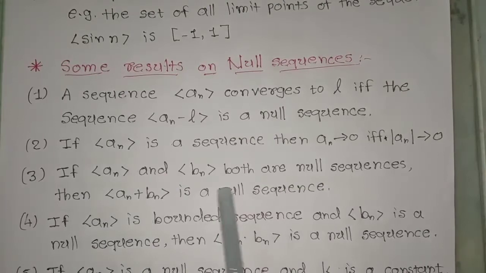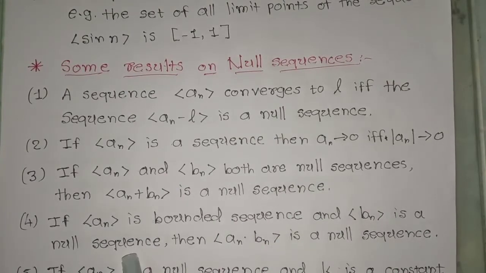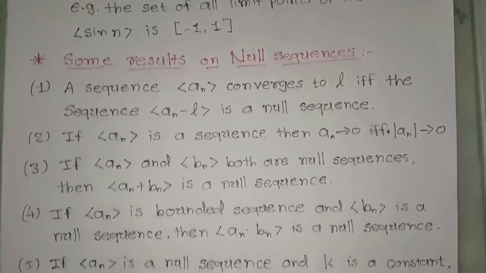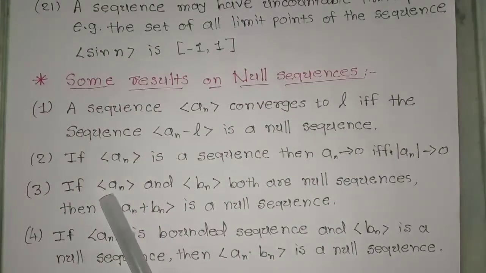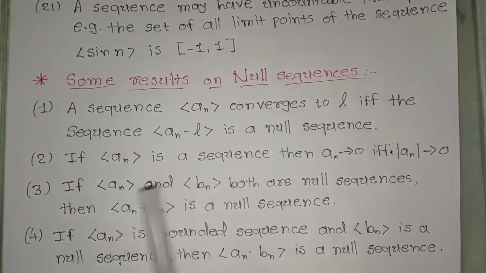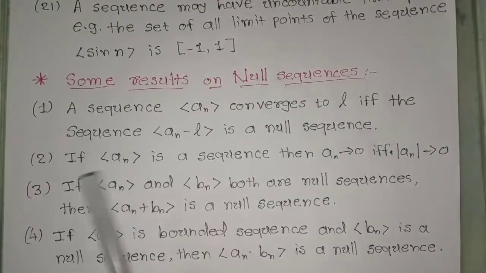If an and bn are both null sequences, then the sequence an plus bn is a null sequence. You can consider here 1 upon n and 1 upon n square. Both the sequences are null sequences, and their addition will be a null sequence also.